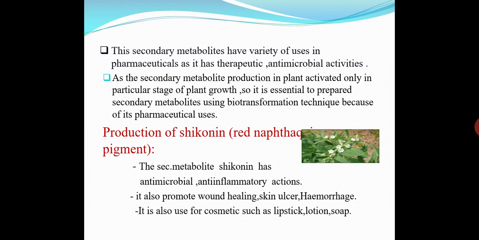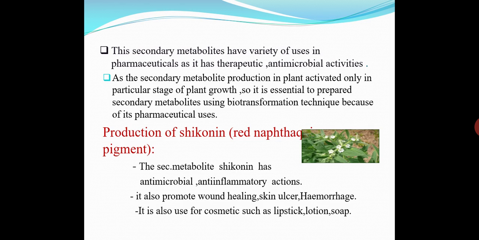These secondary metabolites have a variety of pharmaceutical uses, like therapeutic and antimicrobial activities. So for the pharmaceutical industry, these secondary metabolites are important for us. But there is one problem: the secondary metabolites produced by plants are activated only at a particular stage of plant growth, so it is essential to prepare secondary metabolites using the biotransformation technique because of their pharmaceutical use.